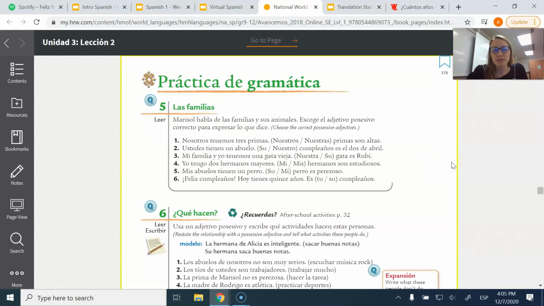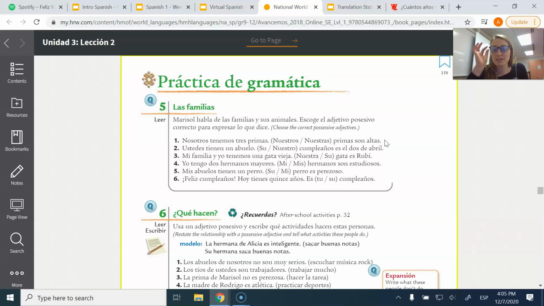So one book activity with these today. Let's look at las familias. Marisol habla de las familias y sus animales. Escoge el adjetivo posesivo correcto, okay? So you're choosing, escoge is choose, the possessive adjective correct. So for example, nosotros tenemos 3 primas. Is it nuestros or nuestras primas son altas?